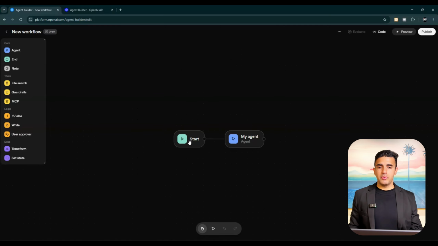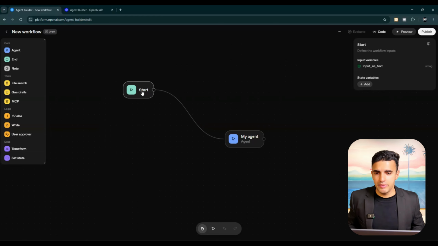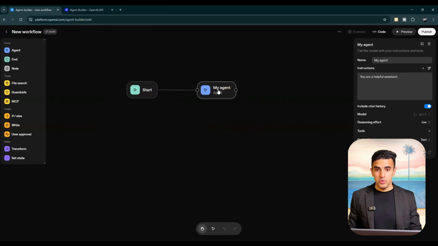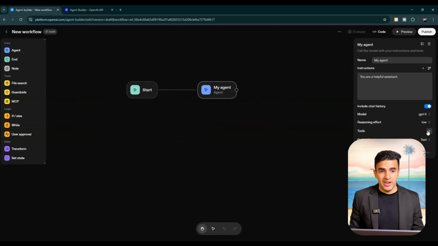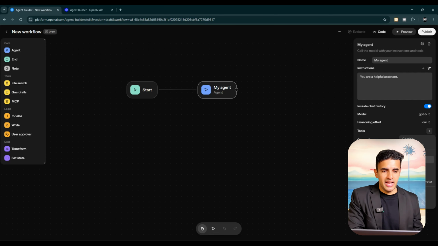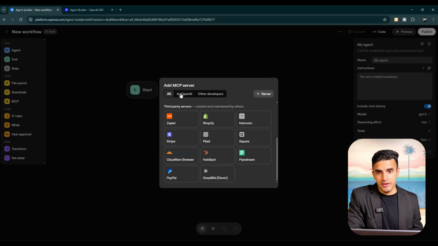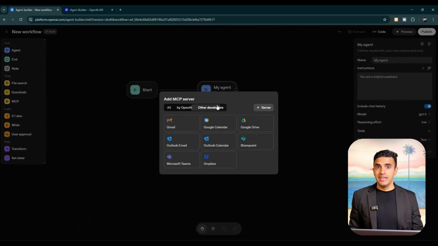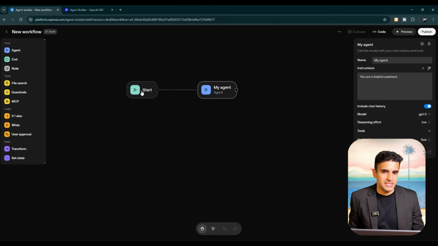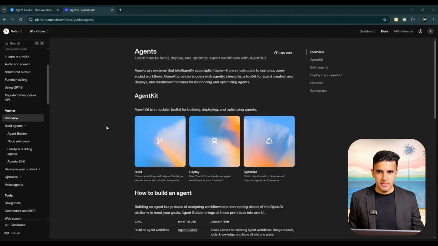So first of all, I want to show you, right now we have got a start node. Just like N8N, you always need a trigger. When you click on agent, you can see that the agent has the option to connect to many different MCP servers which are out there. There are many different MCPs. MCP servers are just like APIs, but they're packaged around APIs.